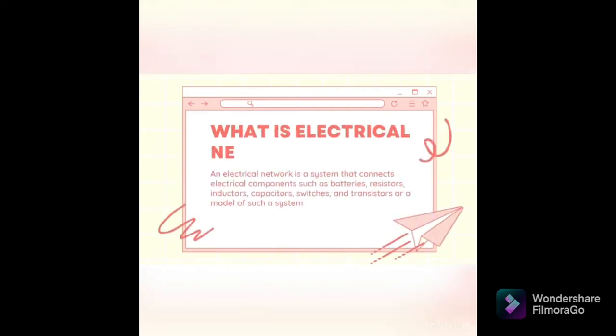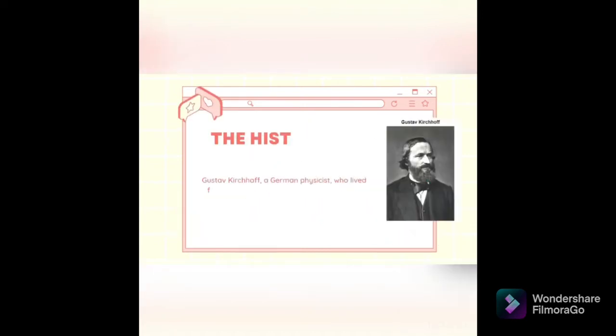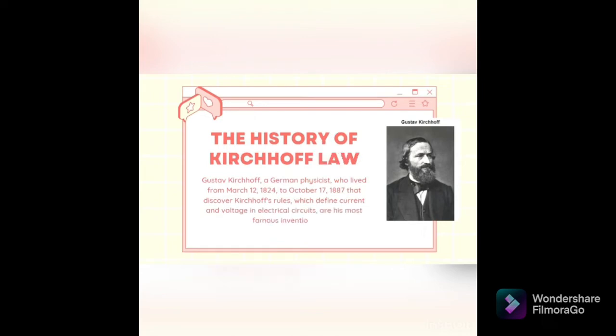What is an electrical network? An electrical network is a system that connects electrical components such as battery, resistor, inductors, capacitors, switch, and transistor, or a model of such a system: voltage source, current source, resistance, inductance, and capacitance.